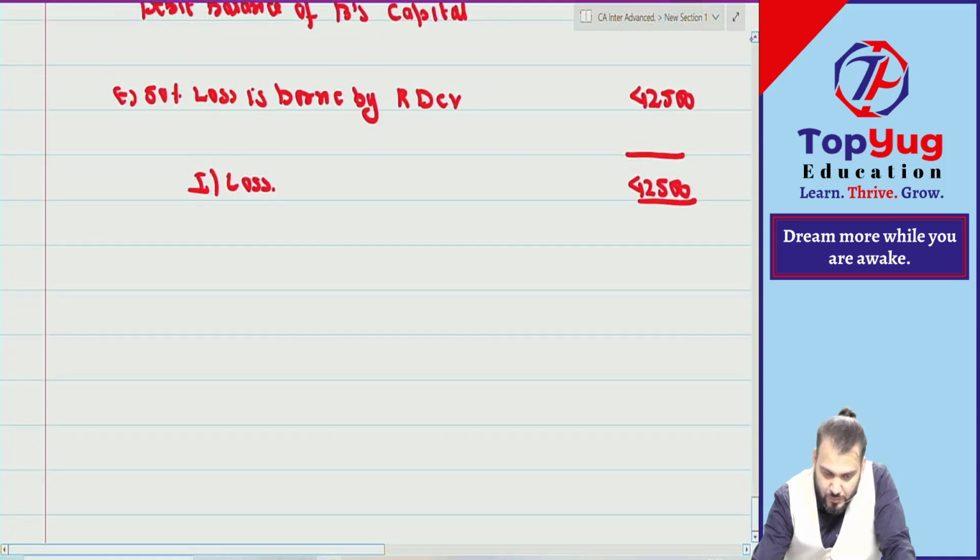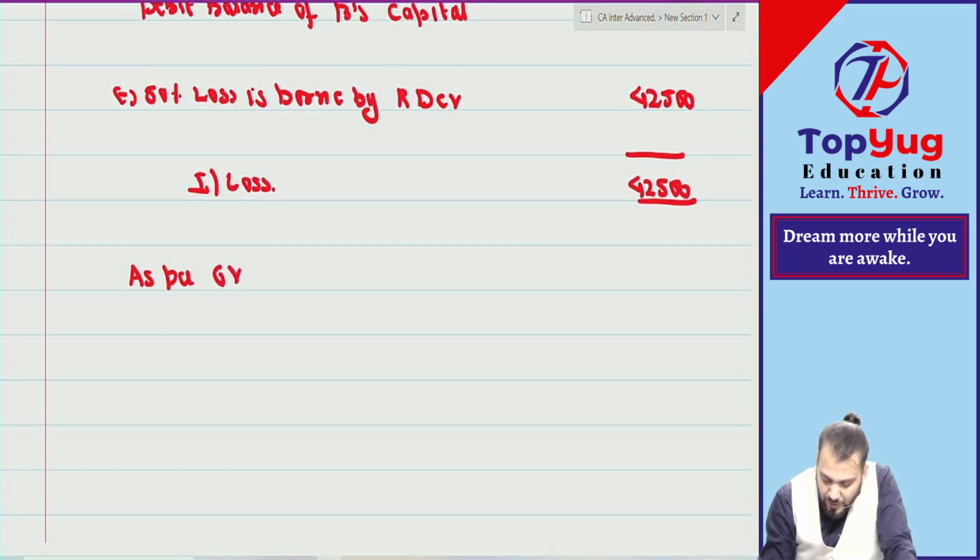Correct. Then we write down as per Garner versus Murray.